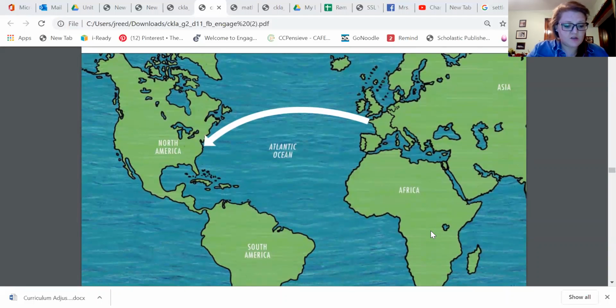For many years, the people of Europe did not know that the Americas existed. Europe and the Americas were two separate worlds. The voyages of Christopher Columbus in 1492 changed that. After these voyages, Europeans began to settle in the Native American lands of North and South America. So the United States is right here. We are on the continent of North America, and then down here is South America.